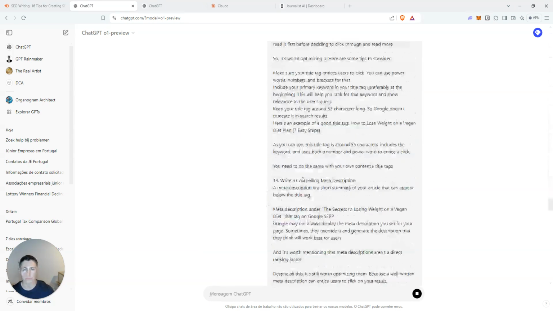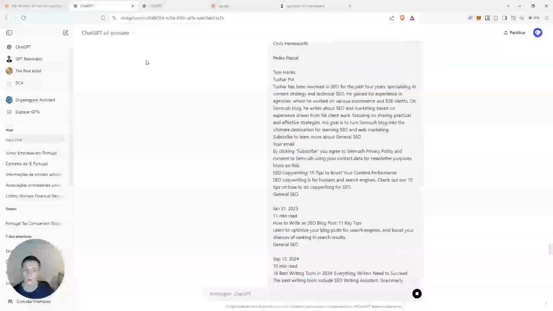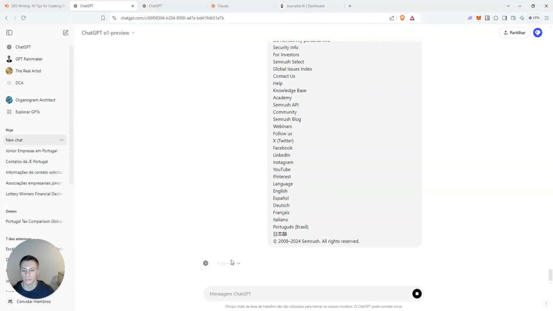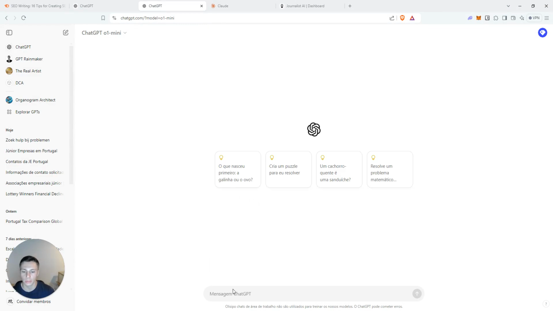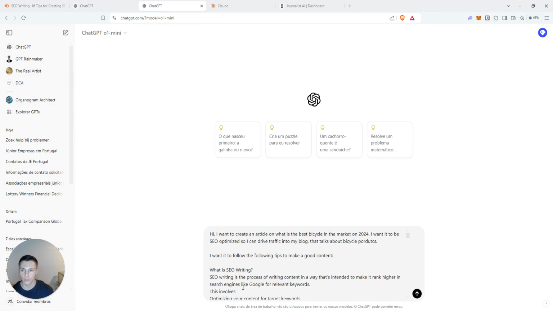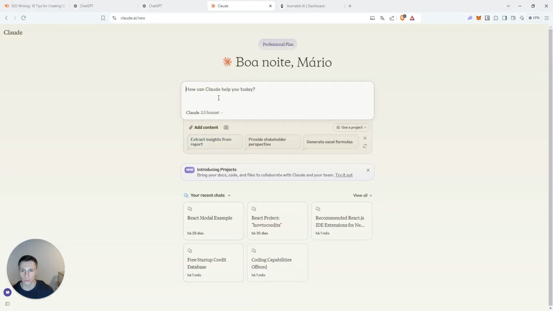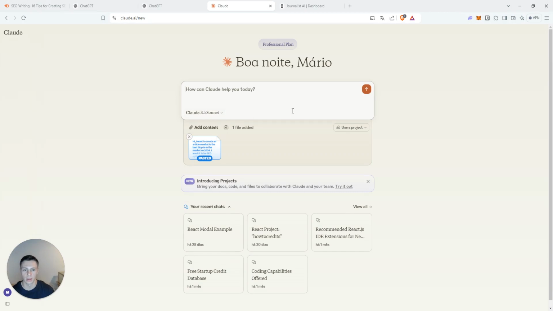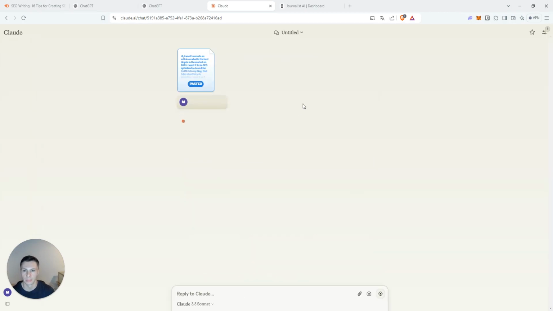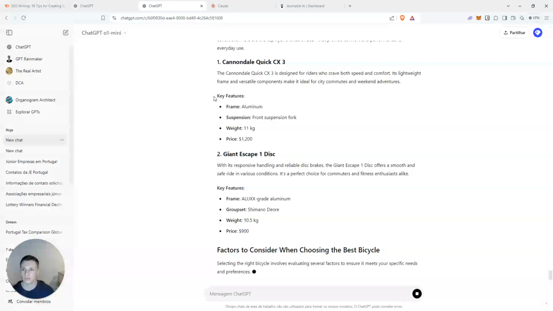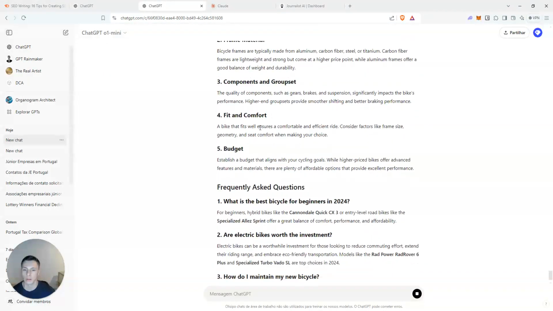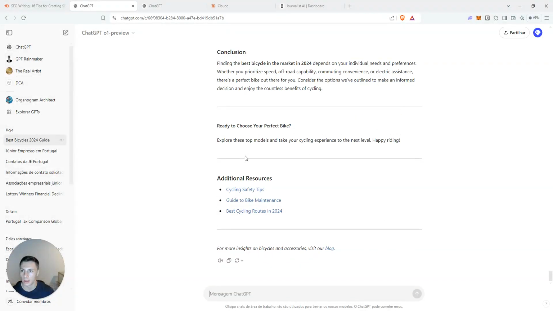So I will start by generating on the O1 preview model. This one will actually take a lot of time thinking, so I'm going to advance to the other models. This one is the O1 mini, and then I'm going to use Claude Sonnet 3.5 as well. Claude was pretty fast. ChatGPT O1 mini is also generating, and O1 preview is already generating as well.